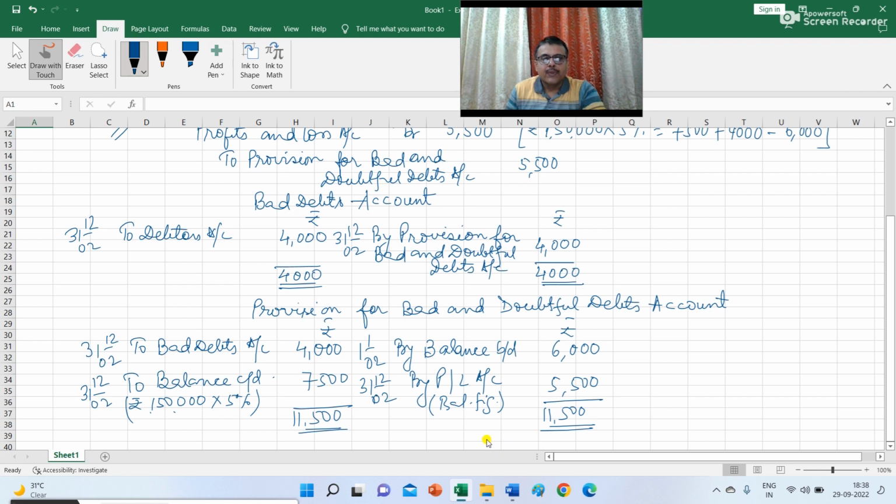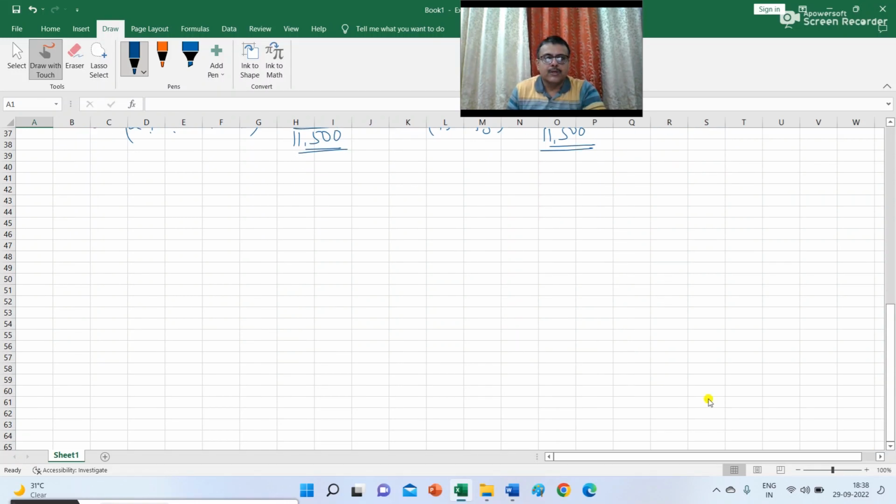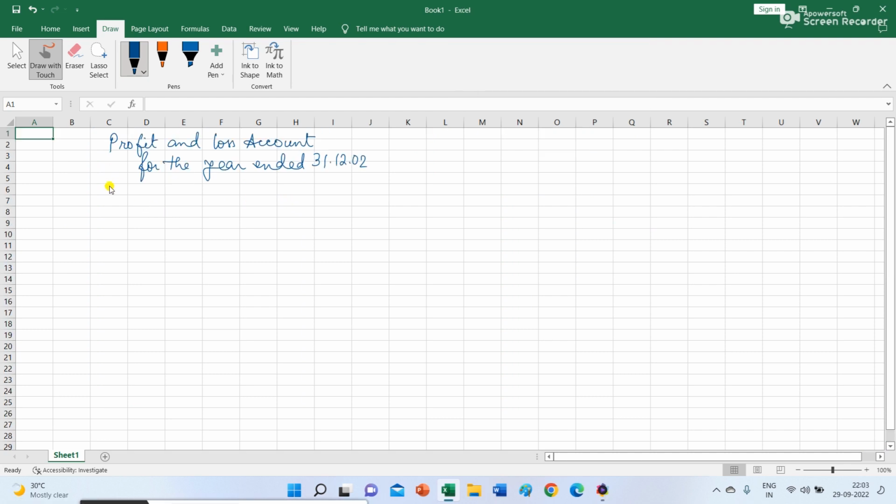Now what is the impact on profit and loss account and the balance sheet? For that purpose you need to prepare the abstract of profit and loss account. This is the abstract of profit and loss account for the year ended 31st December 2002. There is only one entry in the profit and loss account, and that is provision for bad and doubtful debt. The amount that was transferred from profit and loss account to provision for bad and doubtful debt is rupees 5,500.